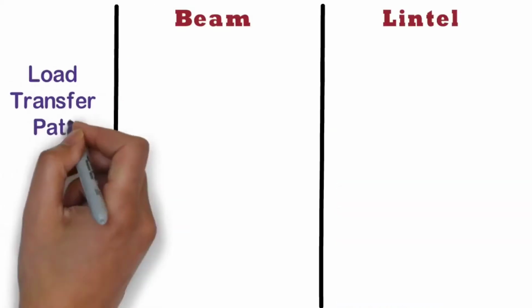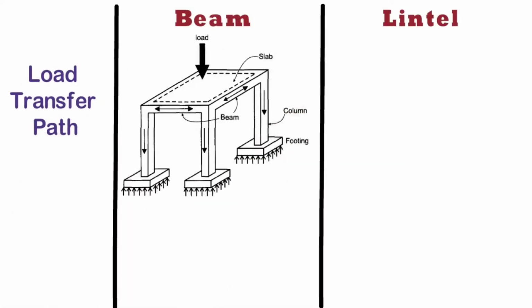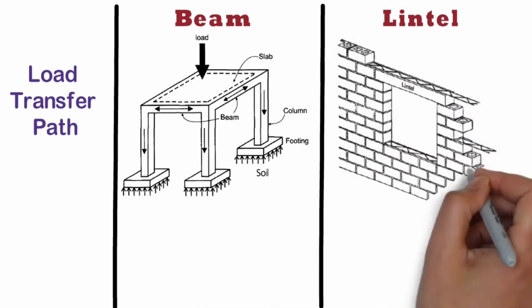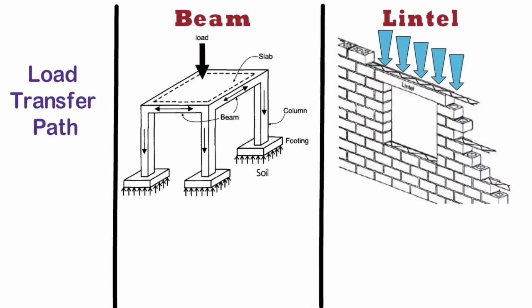Load transfer path. The beam carries the load from slab and transfers it to column. From column, it is transferred to the footing and from footing finally to the soil. Whereas lintel carries the load of the wall above the openings and transfers it to walls only.